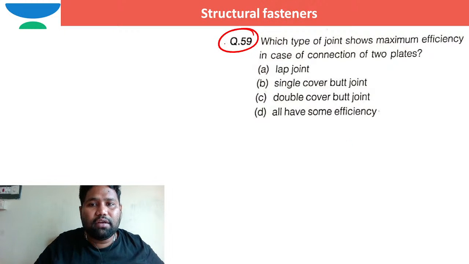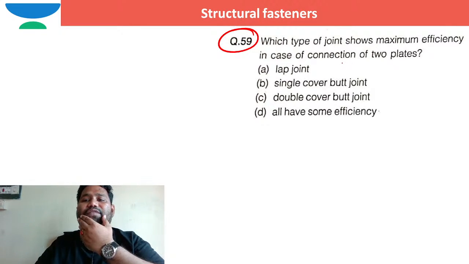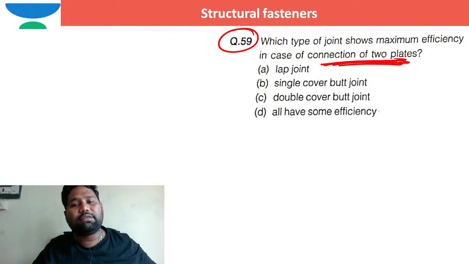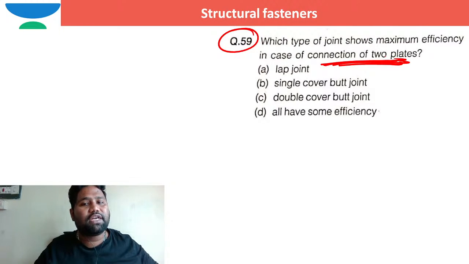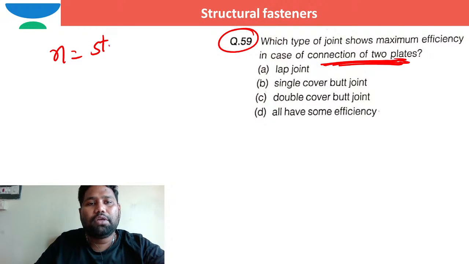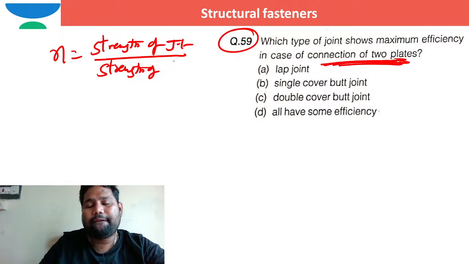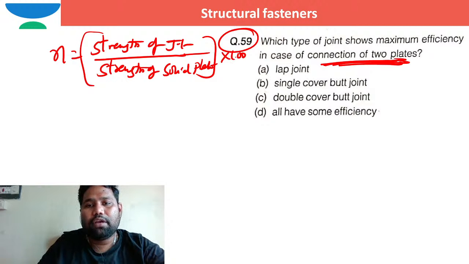Now can you see this question? Which type of joint shows maximum efficiency in case of connection of two plates? In case of connection of two plates, which joint will give maximum efficiency? I hope you know about this efficiency, right? So efficiency is nothing but strength of joint by strength of solid plate into 100.